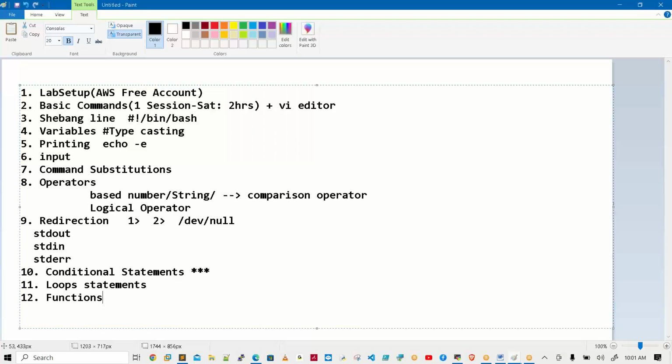Sir, I am saying one-word answers simply. And in functions, call by value, call by reference. Then after that we have a scheduler. There you have crontab and at command. Two will come here.